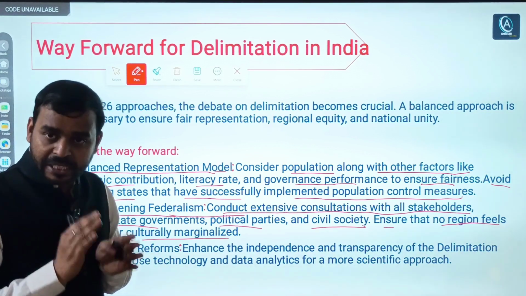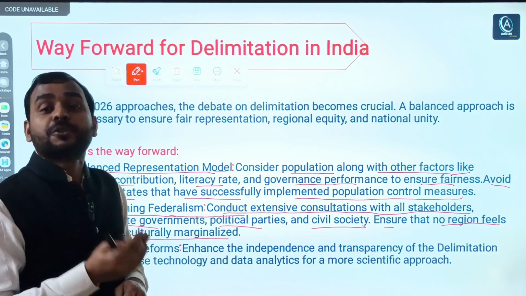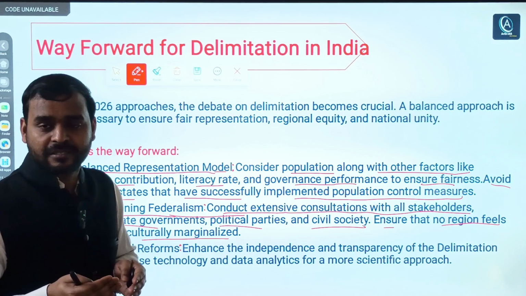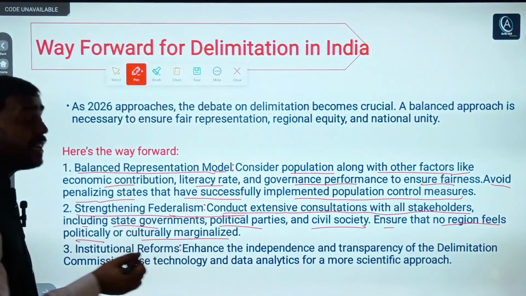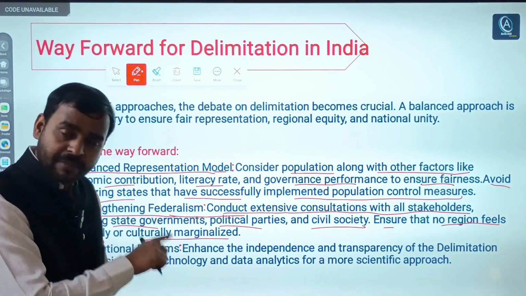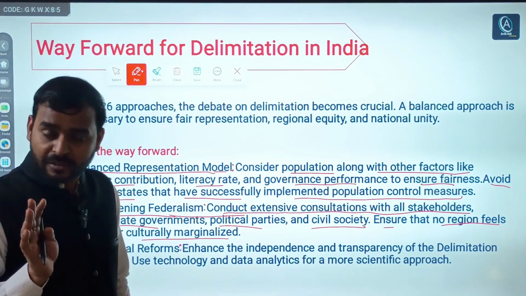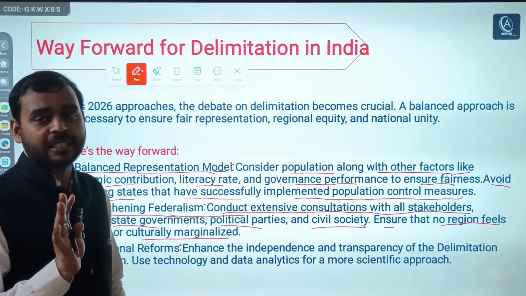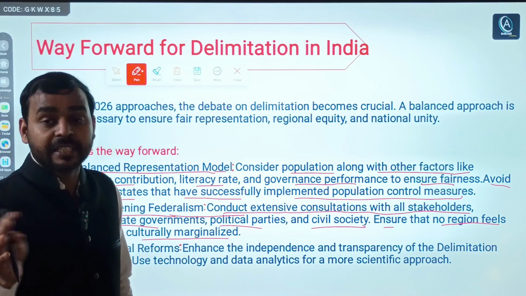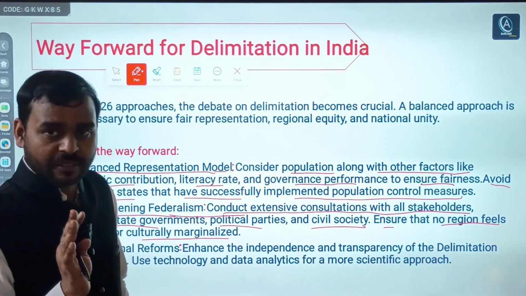If certain states have done well, with better governance, better literacy, better education, better economic policies, better population policy, they should be rewarded. And again, the union government should include all stakeholders: state governments and political parties, even those parties that are not in power. And also civil societies, you know, NGOs. There are certain NGOs in India performing very well. They must be included.